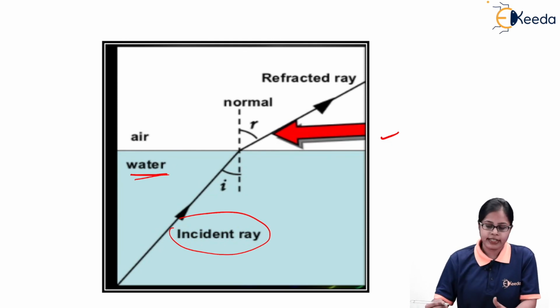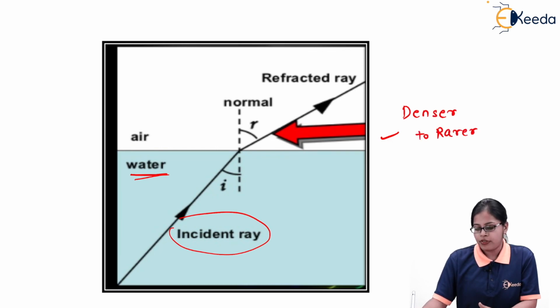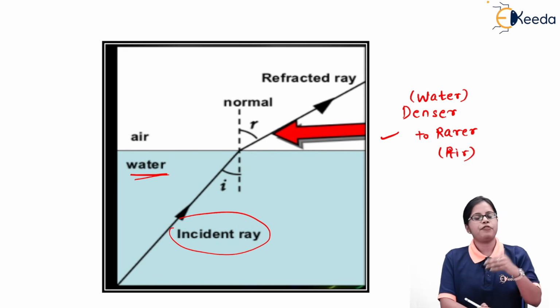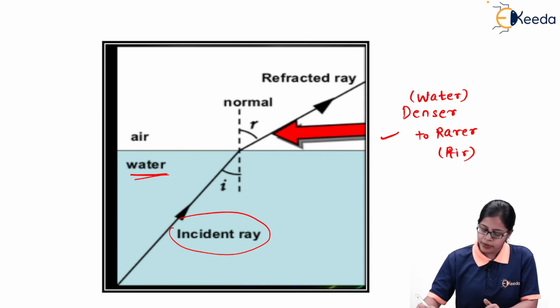As you can see, the ray of light is coming from water to air, that is, it is traveling from denser to rarer medium. So water is behaving as optically denser medium and air is behaving as rarer medium. As the ray of light is moving from denser to rarer, you can see that the refracted ray of light is bending away from the normal.